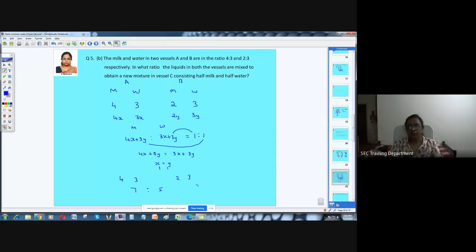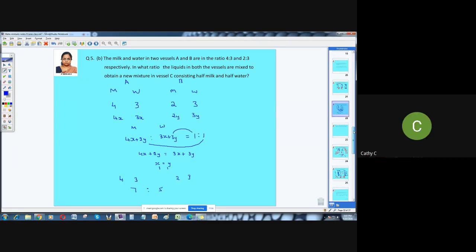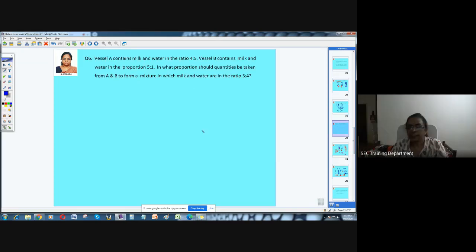Okay. So every problem you have to see what is asked there and accordingly you have to take. Here the resultant is given, so I am fixing this first. Then come back to this, and the container A and B, when you mix together, the milk alone is getting added and water alone is getting added separately. Okay. Clear? Yes, ma'am. Next.